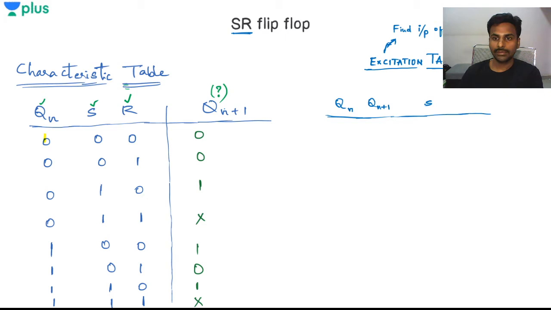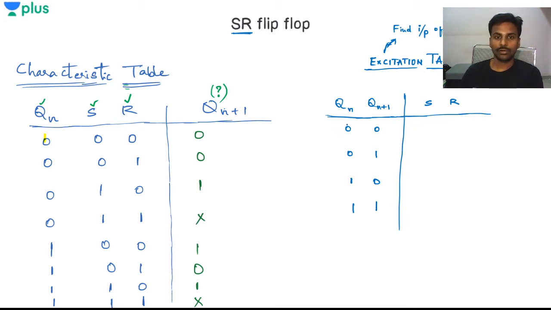And we have S and we have R. So the Qn and Qn plus 1. Now I'll write the Qn and Qn plus 1 values: 0 0, 0 1, 1 0, 1 1. So these are the 4 states I can have assigned for Qn and Qn plus 1.